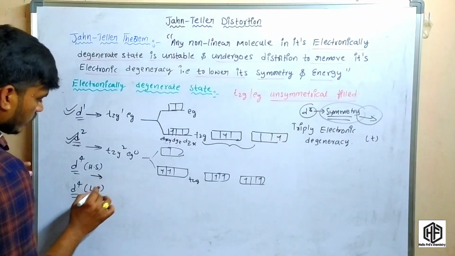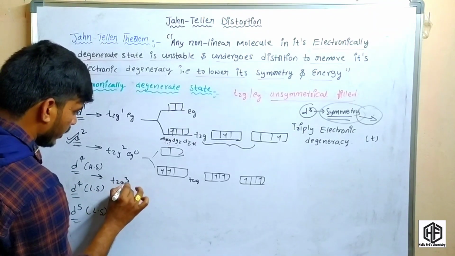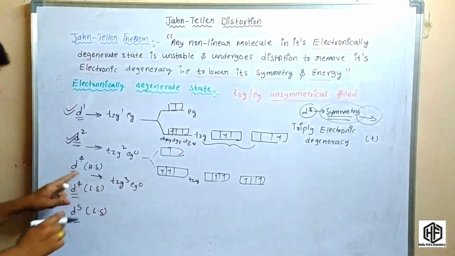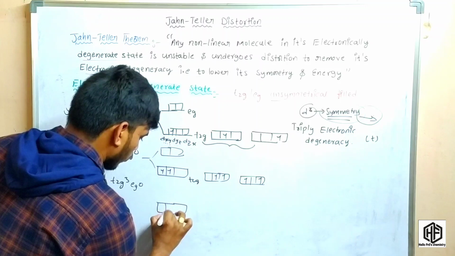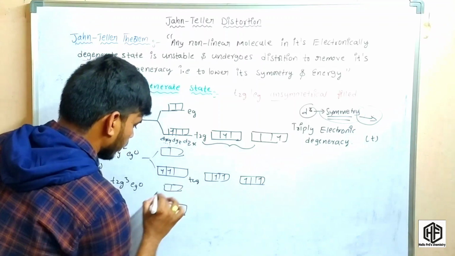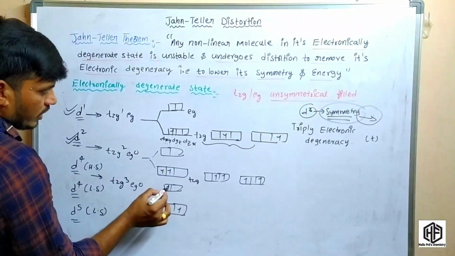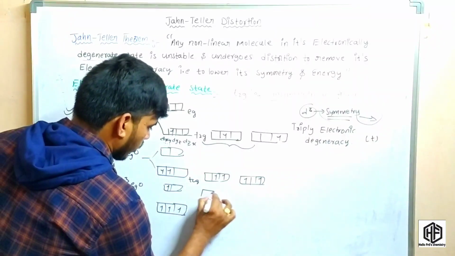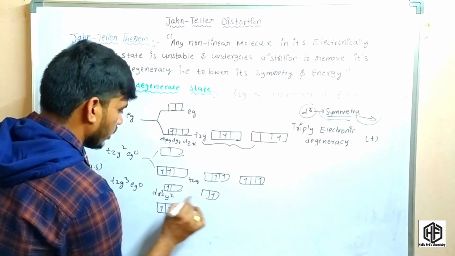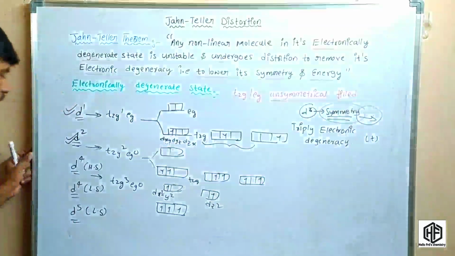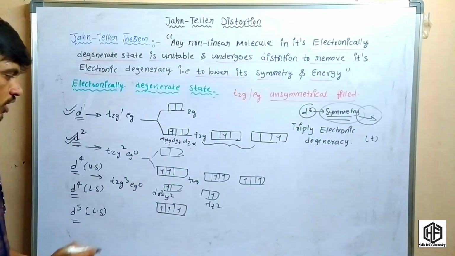In the d4 configuration, the high spin complexes are t2g3 eg1. These are the three t2g orbitals and this is the eg orbital. The electrons are filled in like that, and at the same time an electron is filled like that. It means the electron is present in the dx square minus y square and dz square orbitals.